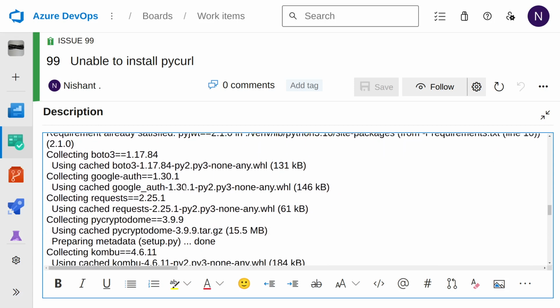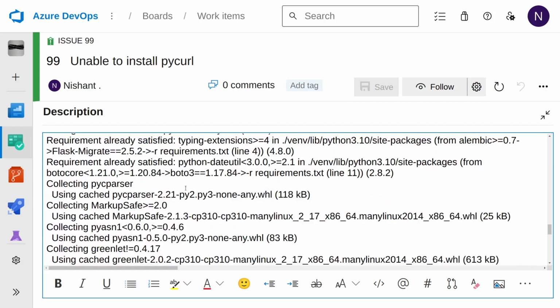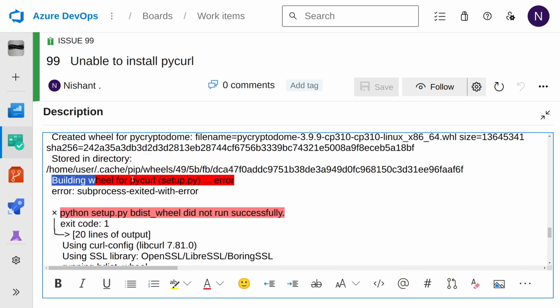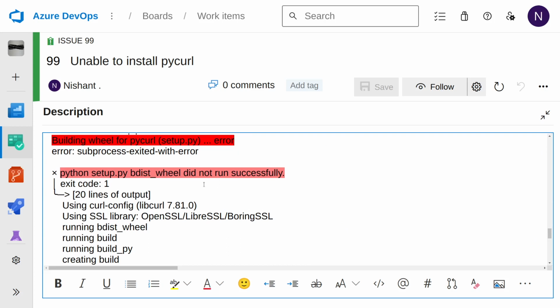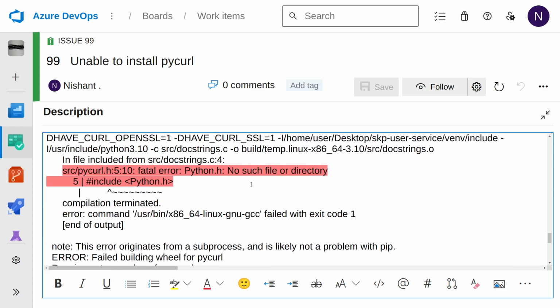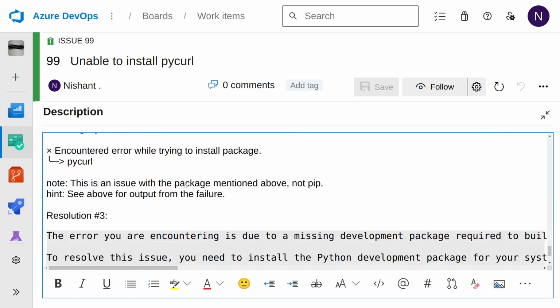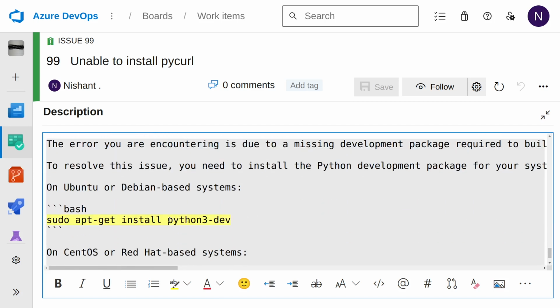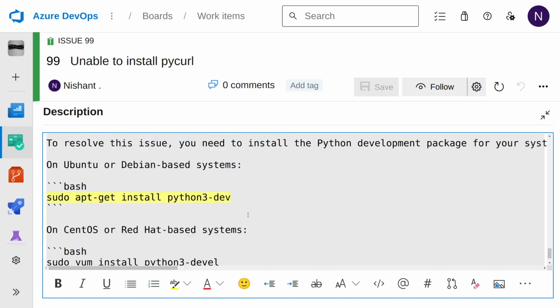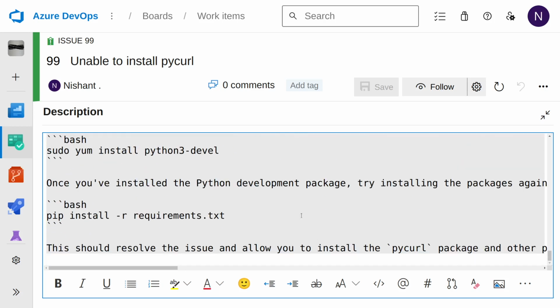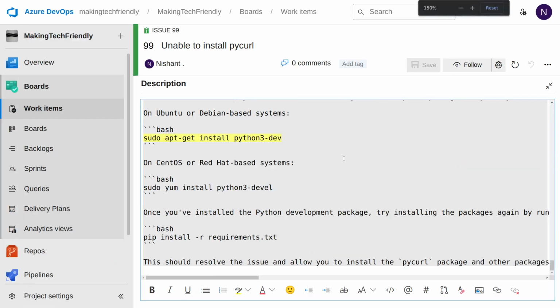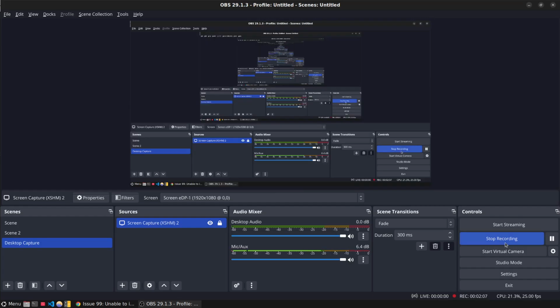After doing that and running it, I still got the error that building wheel for this failed. It did not run successfully, and it was a different kind of error saying that a file is not available. So the last thing was python3-dev. Once I installed python3-dev and completed it, I ran the pip install again, and it is working fine.